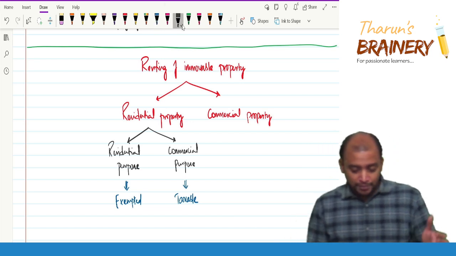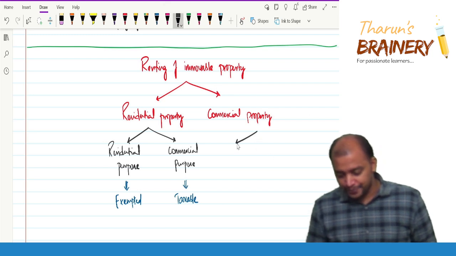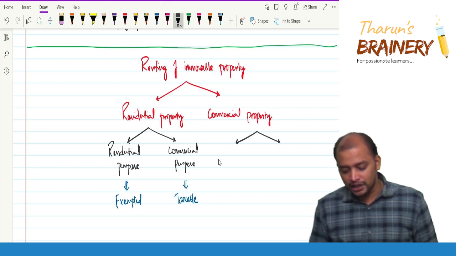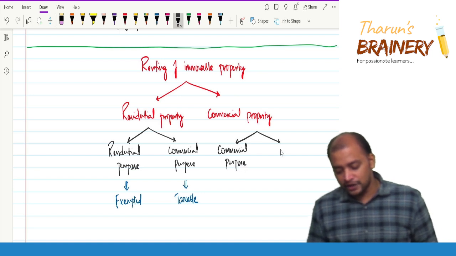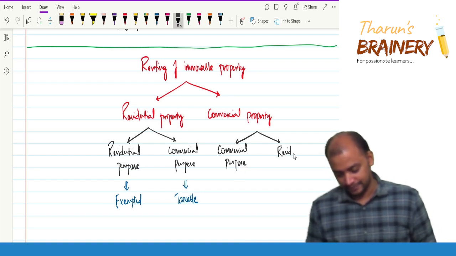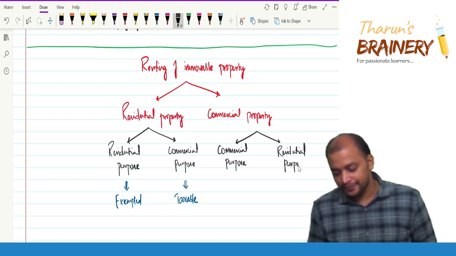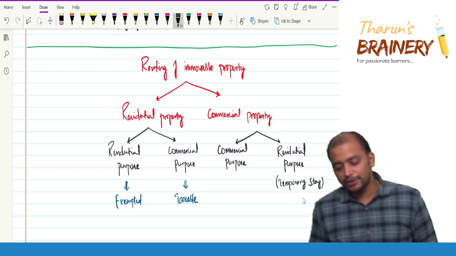Given on rent for what purpose? Again, divided into two. Given on rent for commercial purpose. Generally, commercial property will be given on rent for commercial purpose, or it is given on rent for residential purpose. When it is given for residential purpose, it is for a temporary stay, not for a permanent stay.